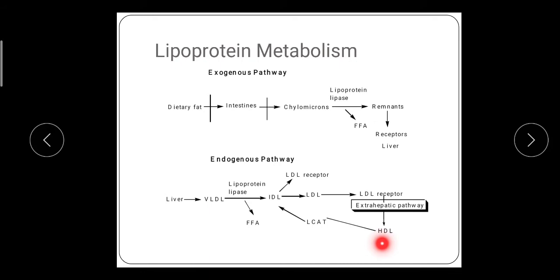HDL means high density lipoprotein. The free plasma cholesterol is adsorbed onto the HDL.